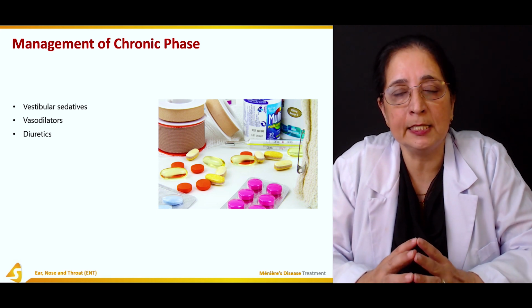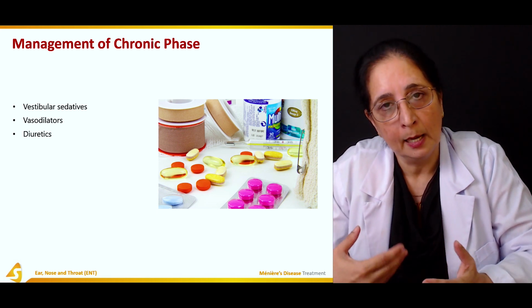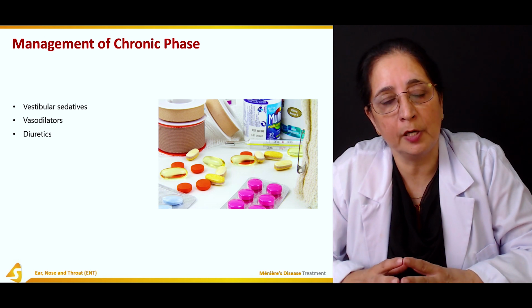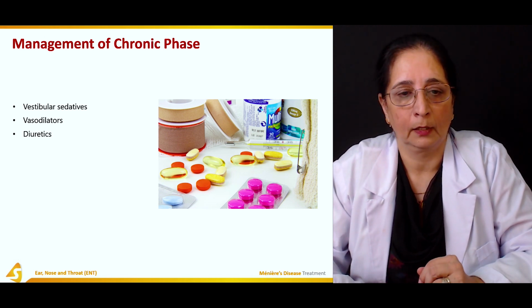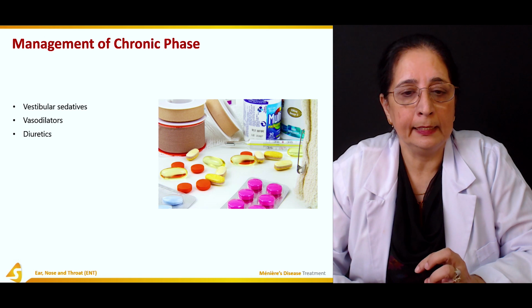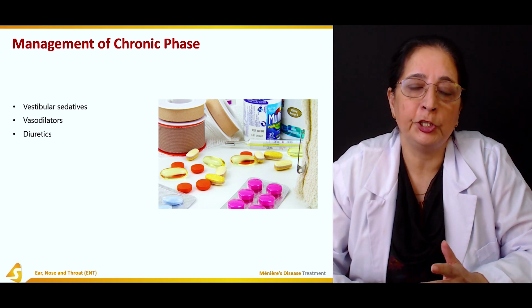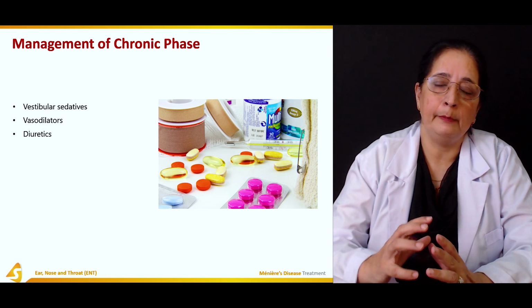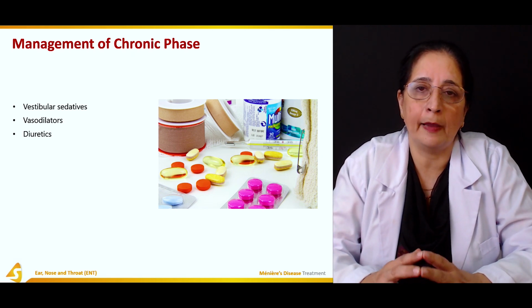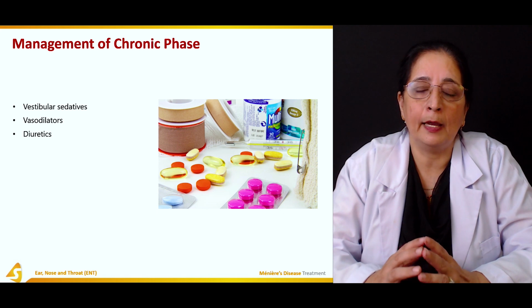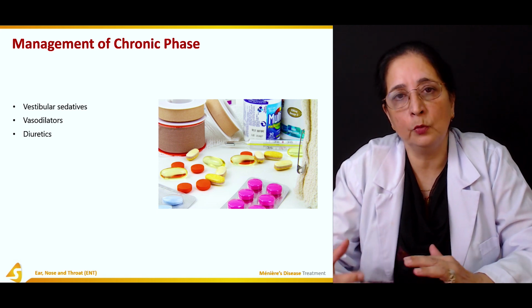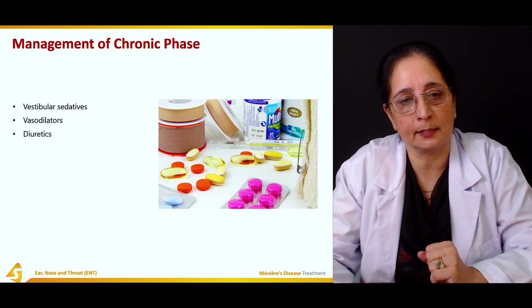So they decrease the fluid in the body by increasing urine outflow. Propantheline bromide, and then elimination of allergens. If the Meniere's is because of allergies, removal of allergens is important to prevent future attacks.